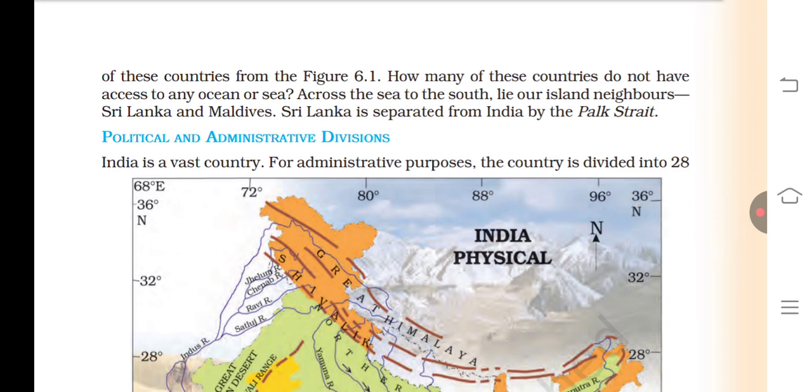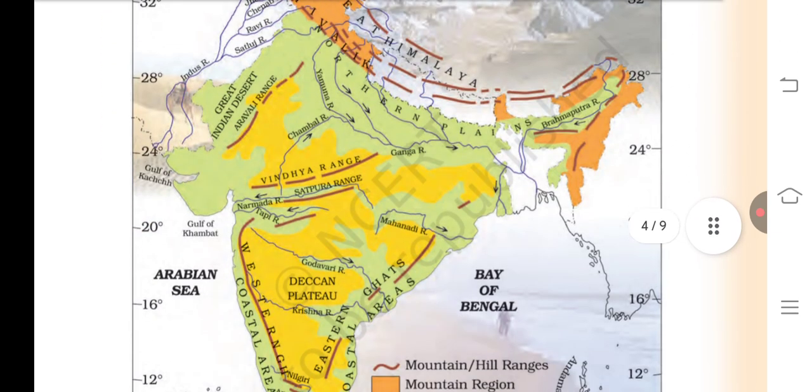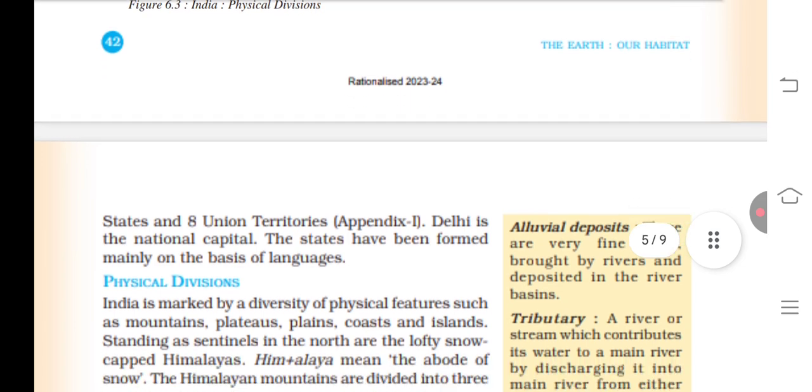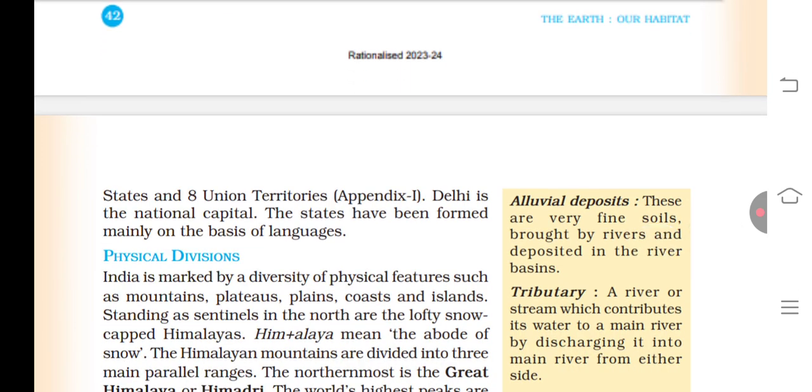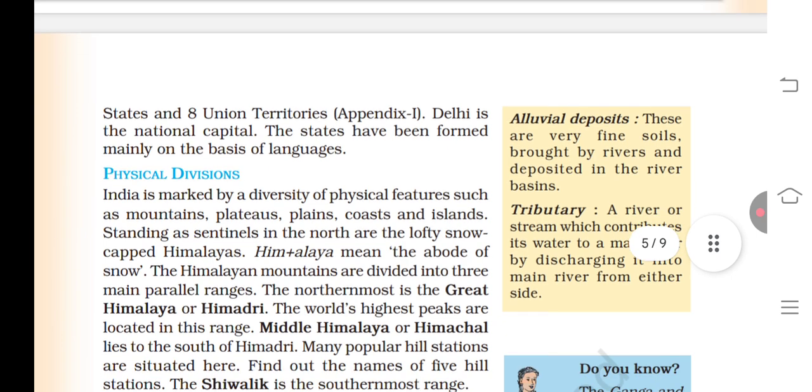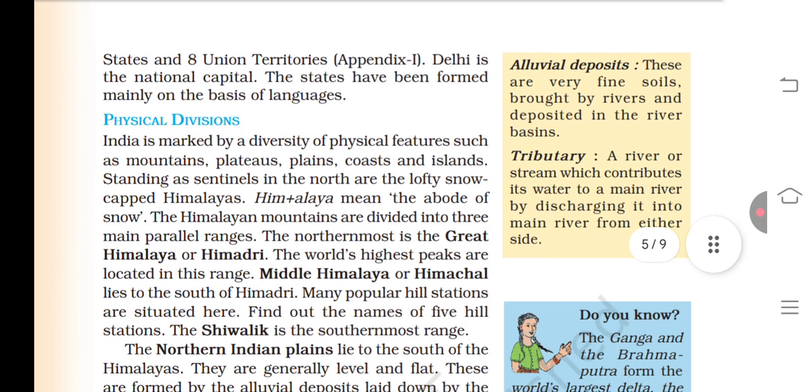Political and administrative divisions. India is a vast country, so for administration purposes the country is divided into 28 states and 8 union territories. Delhi is the national capital. The states have been formed mainly on the basis of language.